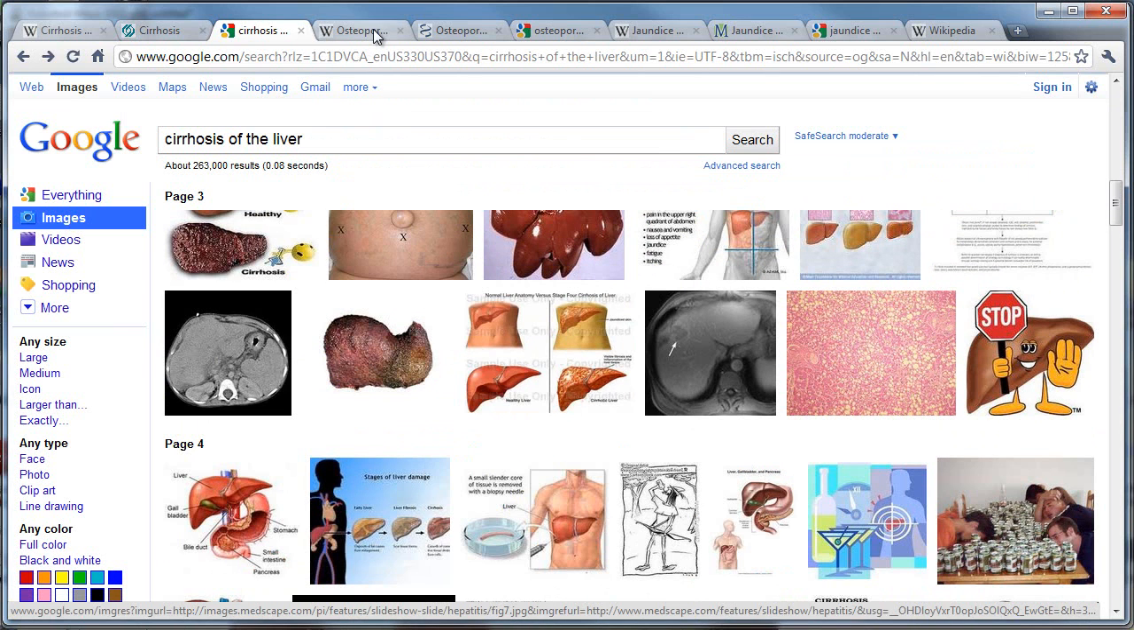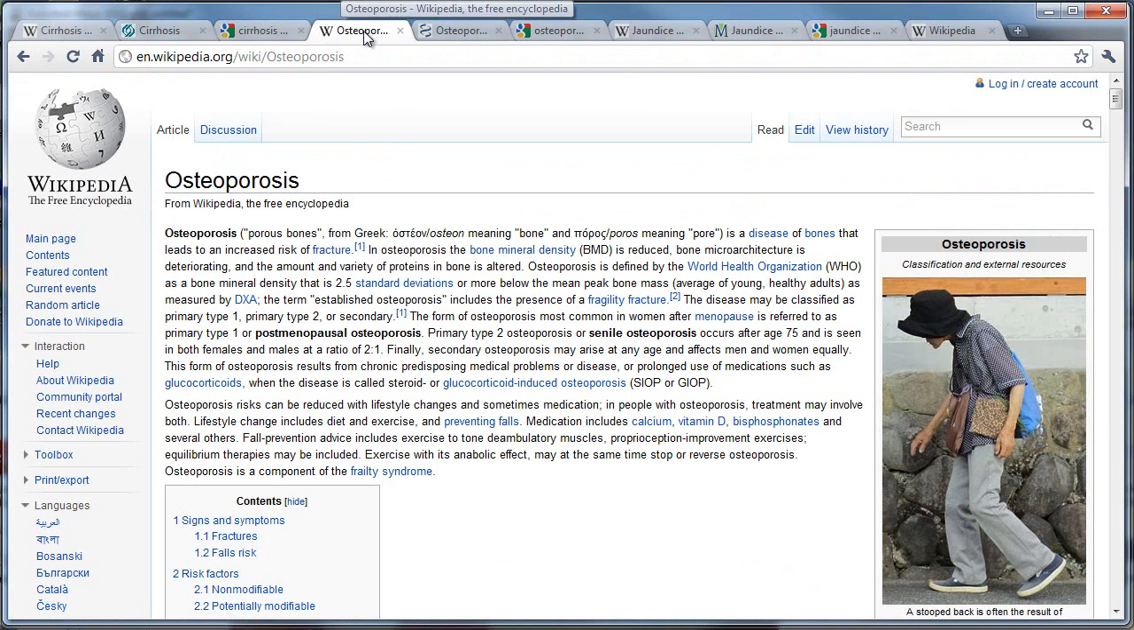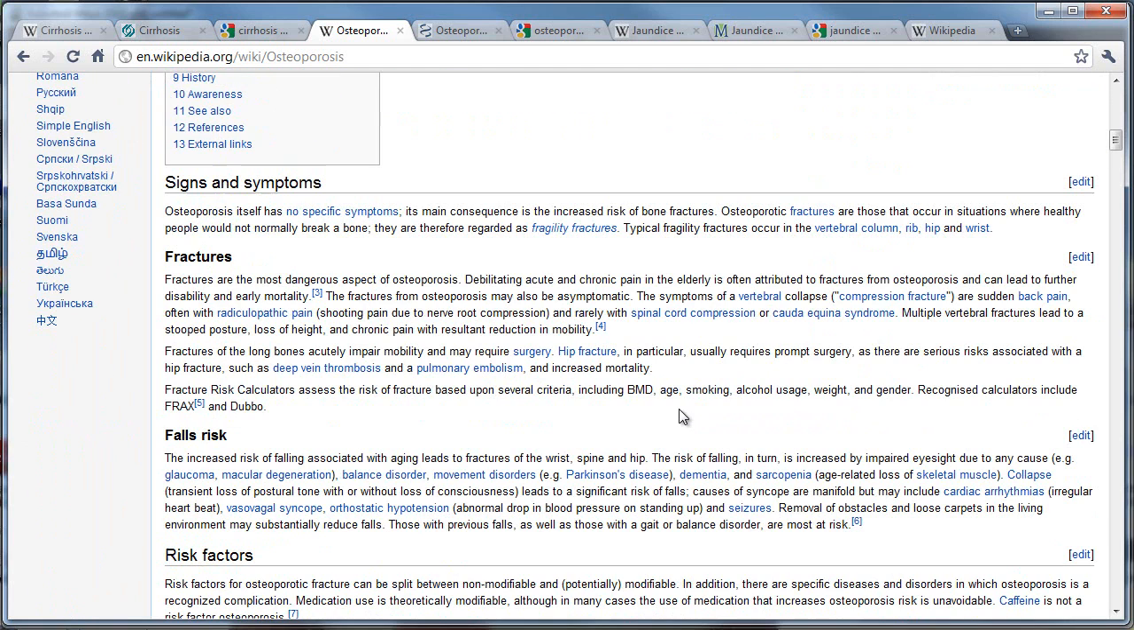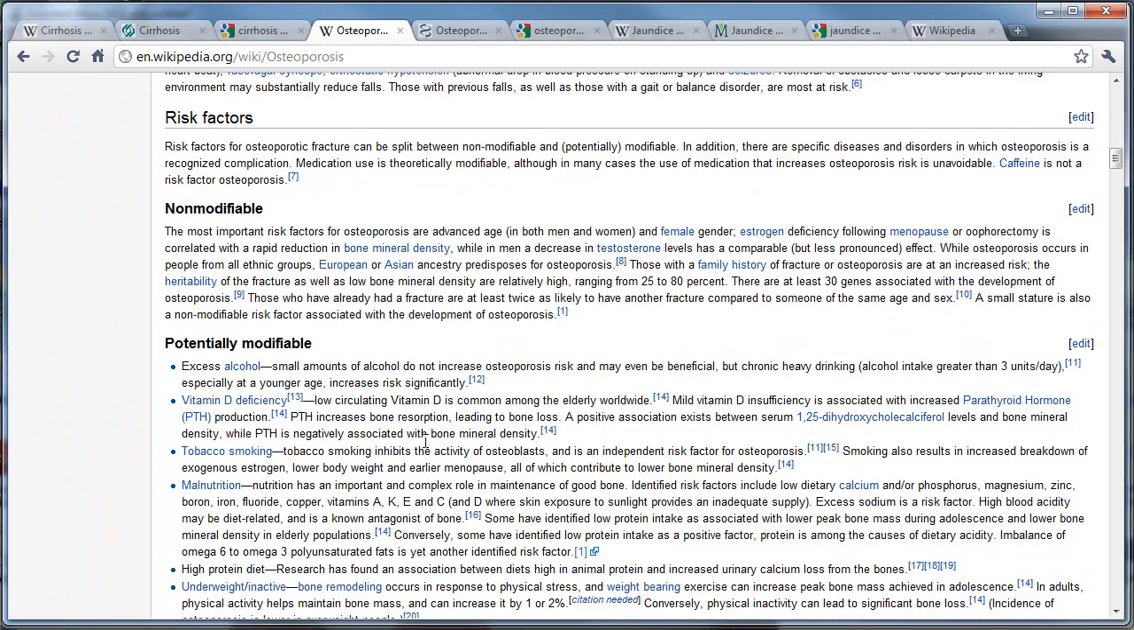Then the next thing I was looking for was osteoporosis. So I went again to Wikipedia and again started reading about it. It's also known as porous bones, and it's a disease of bones. So my model already had a lot of bones I could show the disease with. So again, I started reading about it, signs and symptoms, and some other stuff over here.